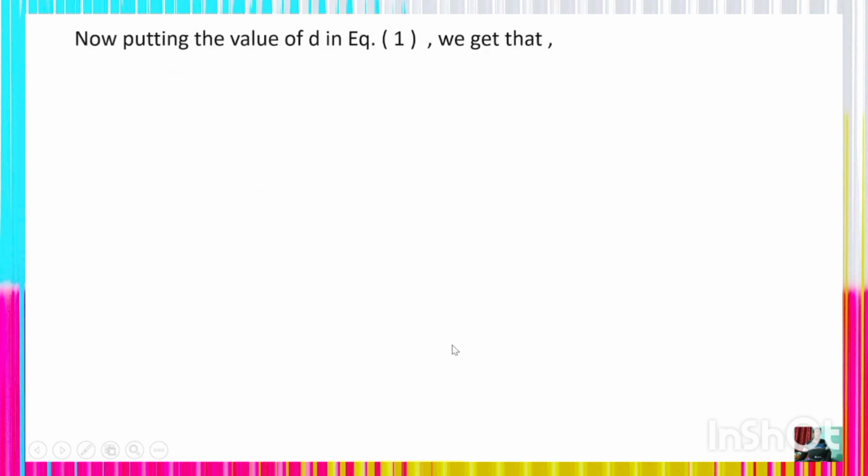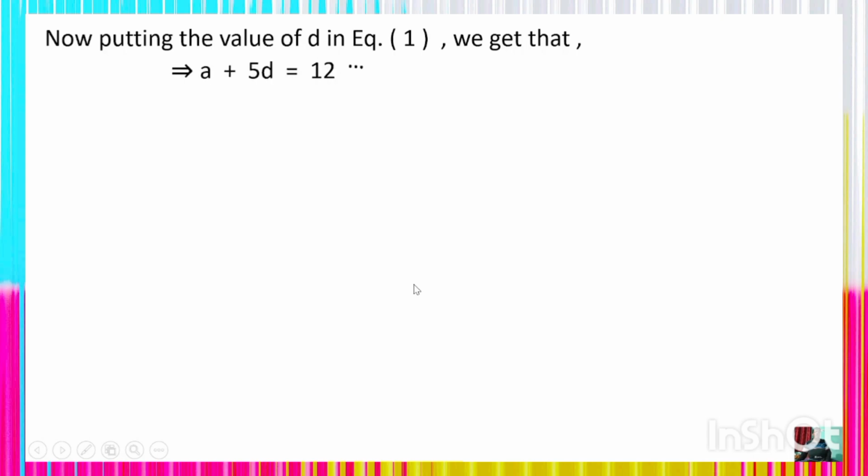Understand? Now putting the value of D in equation 1, we shall get A plus 5D is equal to 12. A plus 5 into 5 is equal to 12.